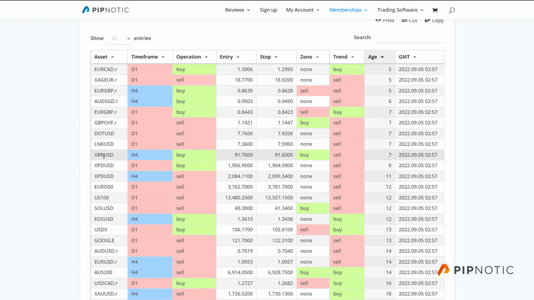Okay, we have this. We have XBR versus the American dollar. This is a 4-hour time frame, and we have a buy signal in a buy zone. That means that the XBR versus the American dollar is very low, and we have a buy zone. But you can see here the next column, which is the trend column. This is telling us that we are still selling off. So even though we're in a buy zone, we're still going lower.